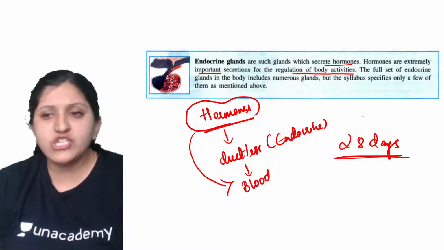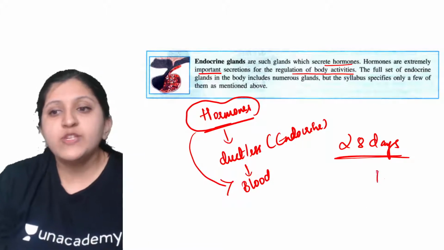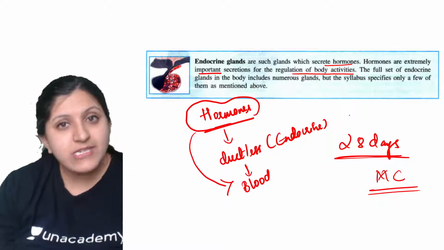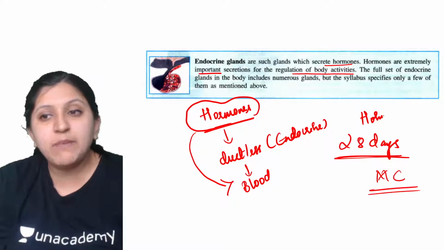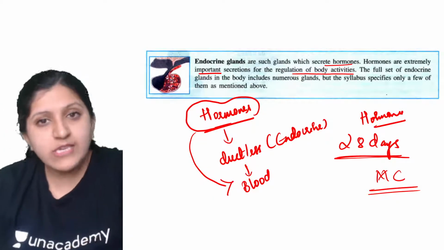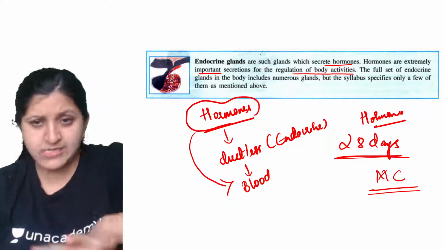So there is a variation, but again exactly after a fixed period of days, so one would go through a menstrual cycle. This is again happening because of the hormones which are mainly playing a role there. So when we mention hormones, these are directly secreted into the blood, that is, without any duct.